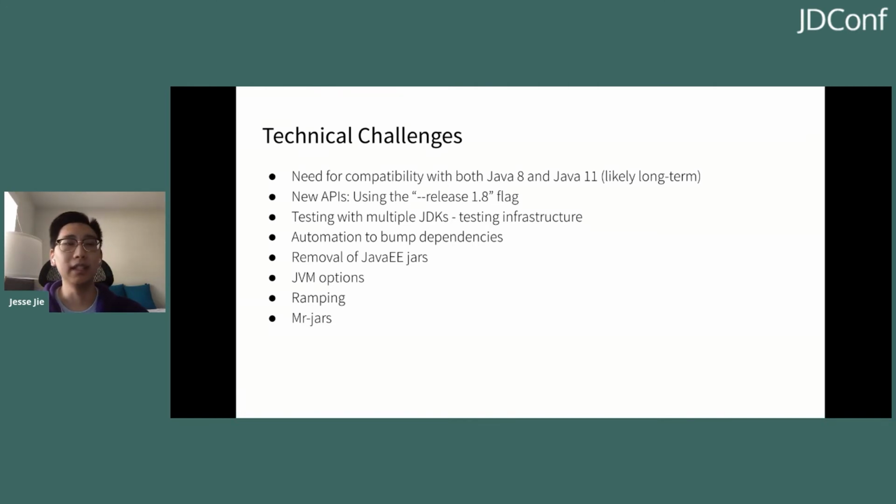As such, we decided to use the --release flag instead. The --release flag also tells the compiler to compile down to Java 8 level bytecode, but in addition to that, it also restricts the usage of new APIs. So these are APIs that are annotated with @since 9 or higher. It means that now our application and library owners cannot use these new APIs until we remove this release flag.